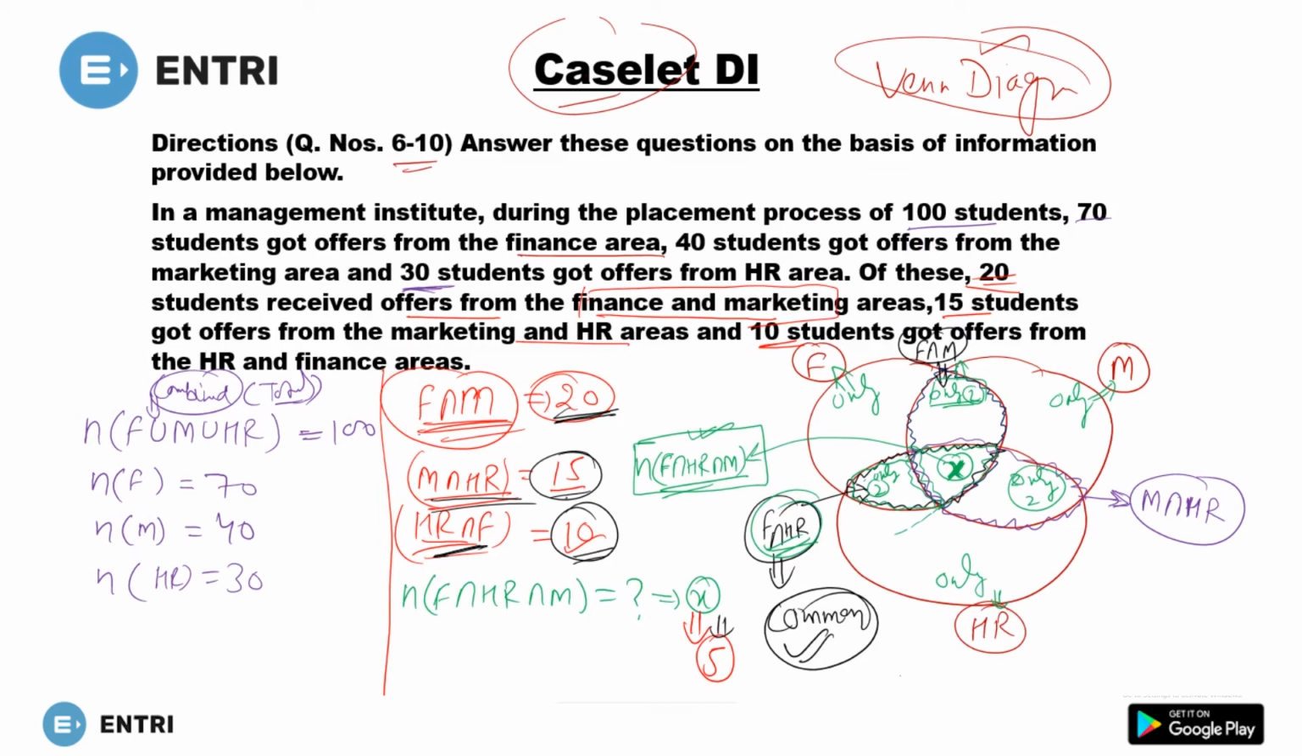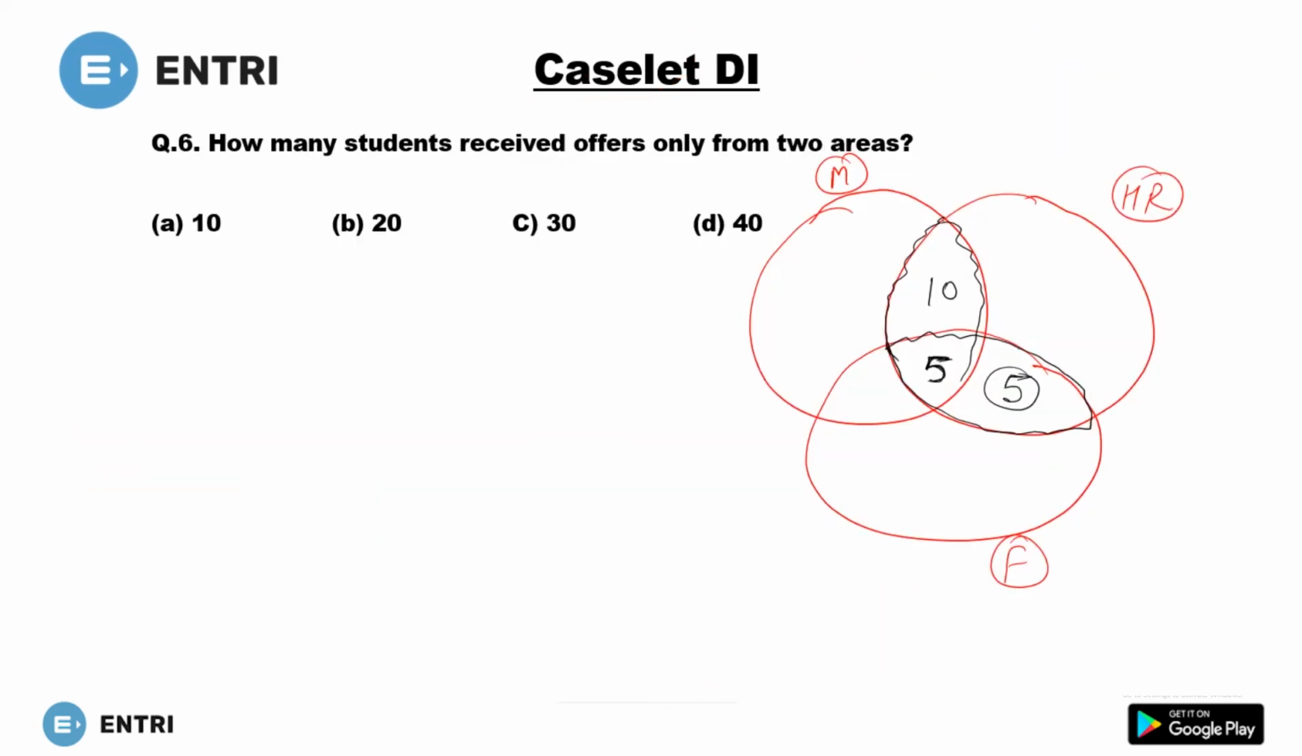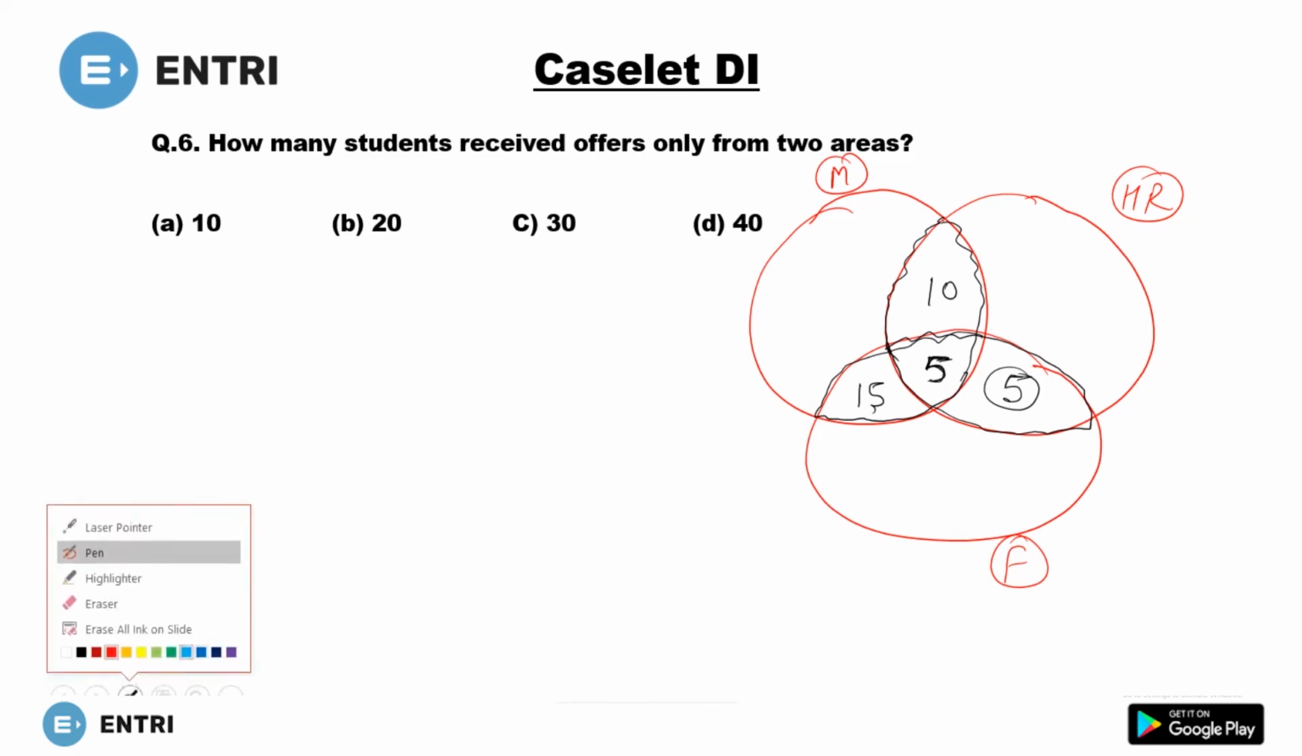20 in finance and marketing. 20 in finance and marketing means in this area you will have 20. So 5 are already here. You will have 15 more. Done. Okay. So this is complete.